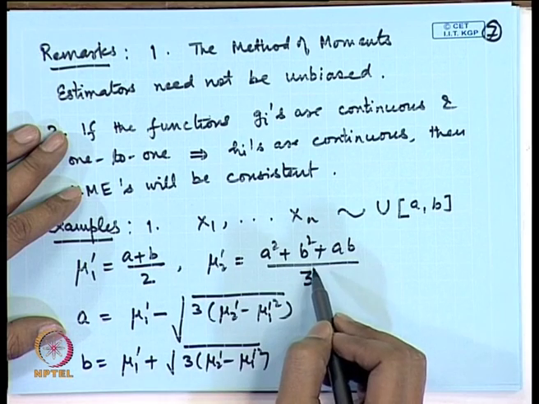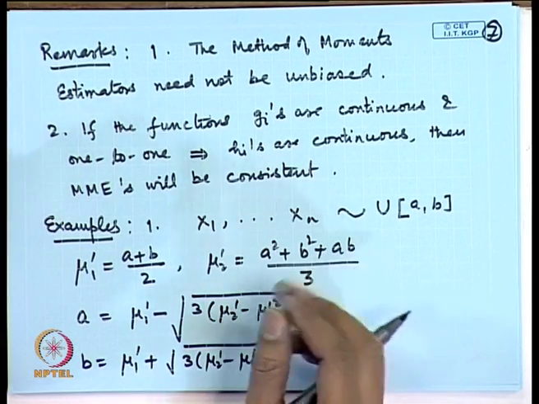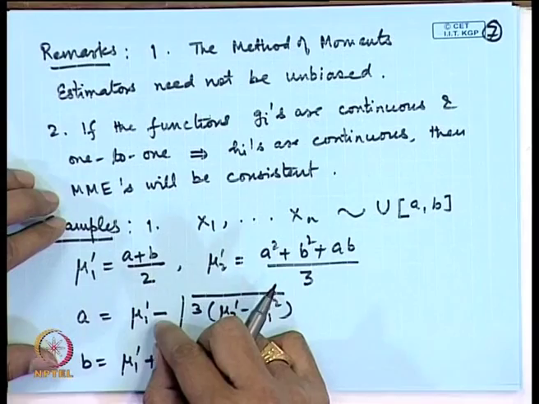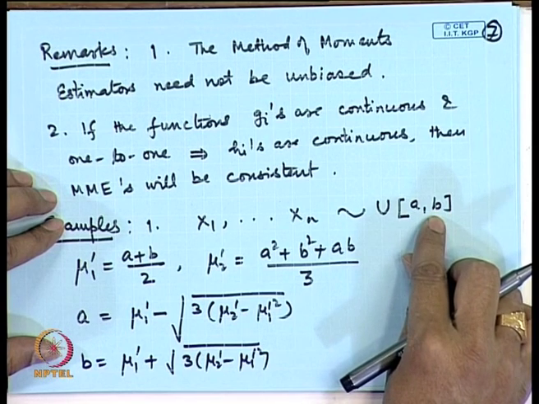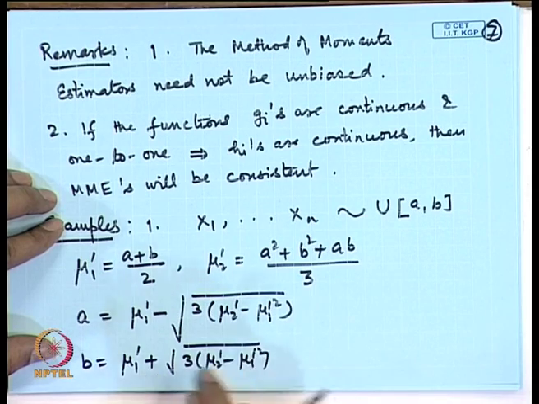However, one can solve it by making use of certain elementary relations such as a minus b is equal to square root of a plus b whole square minus 4 a b. I am assuming, since the interval is from a to b, that a is less than b. So, I am taking minus value here and plus value here.